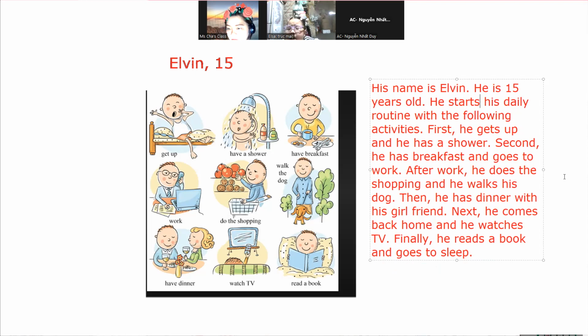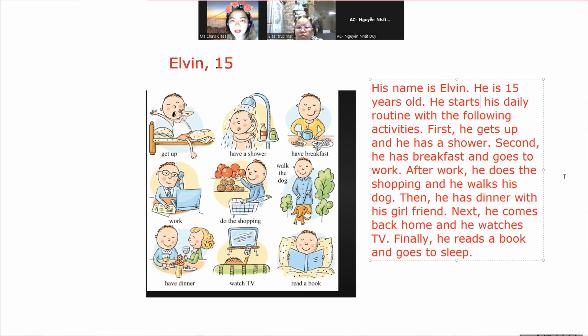Second, he has breakfast and goes to work. After work, he does the shopping and he walks his dog. Then, he has dinner with his girlfriend. Next, he comes back home and he watches TV. Finally, he reads a book and goes to sleep.